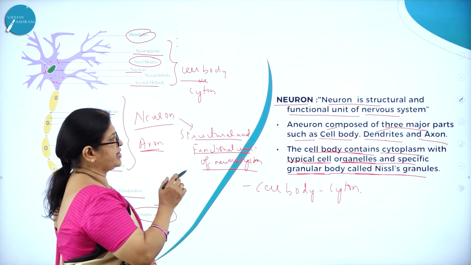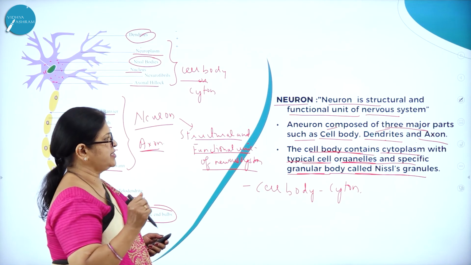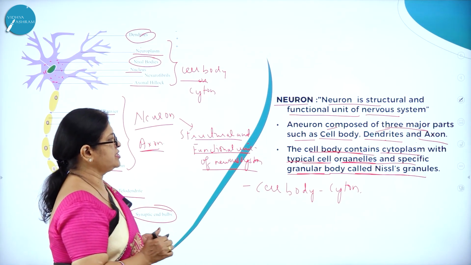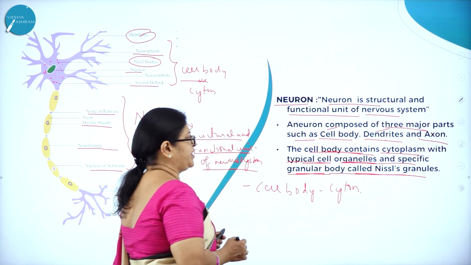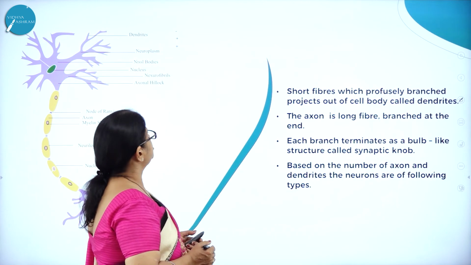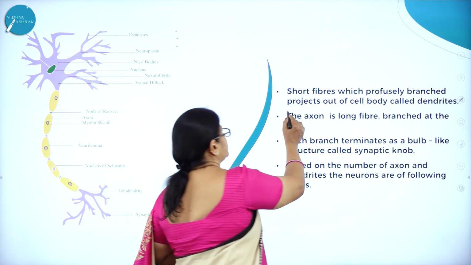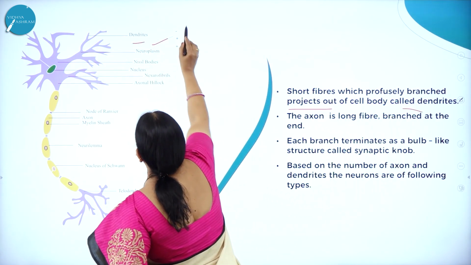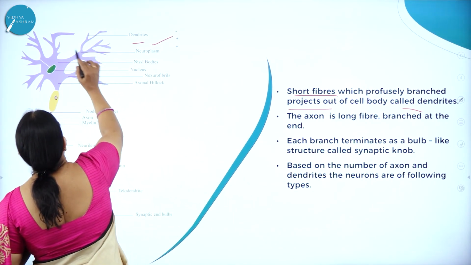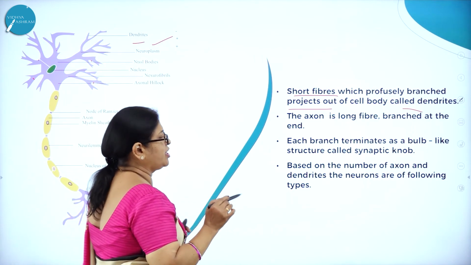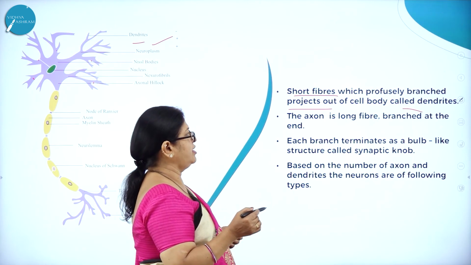So the neuron is the structural and functional unit of the nervous system, composed of three major parts: cell body, dendrites and axons. The cell body contains cytoplasm with typical cell organelles and specific granular bodies called Nissl granules. Short fibers which profusely branch out of the cell body are called dendrites. So here you can see the branching of the dendrites.